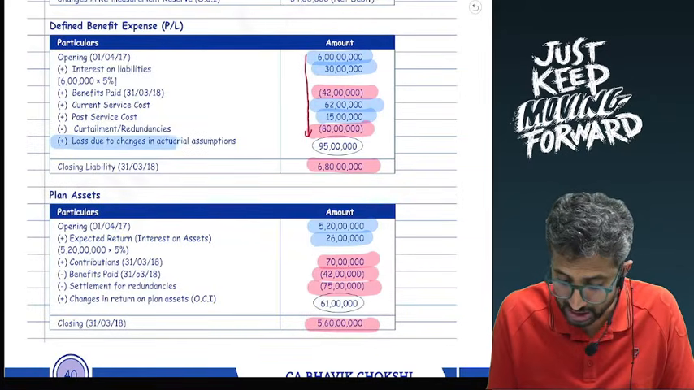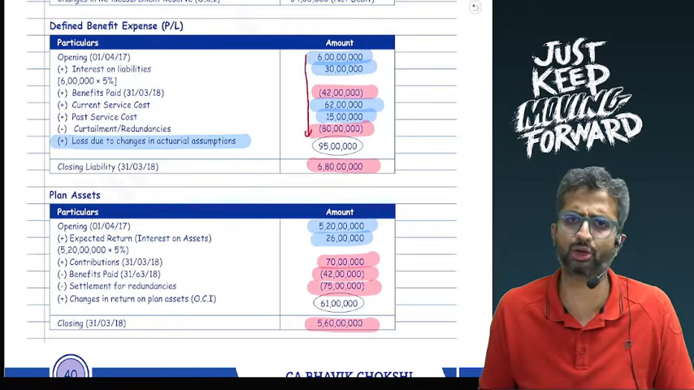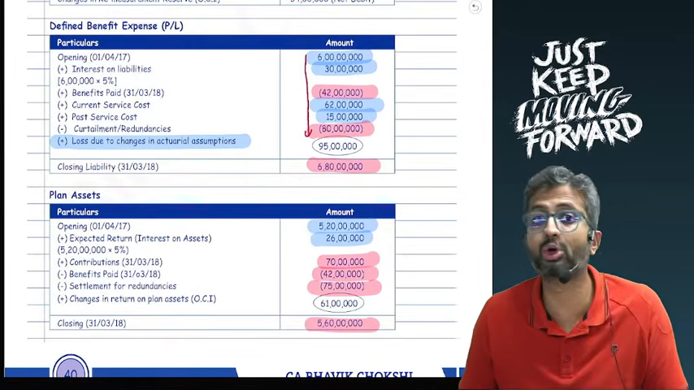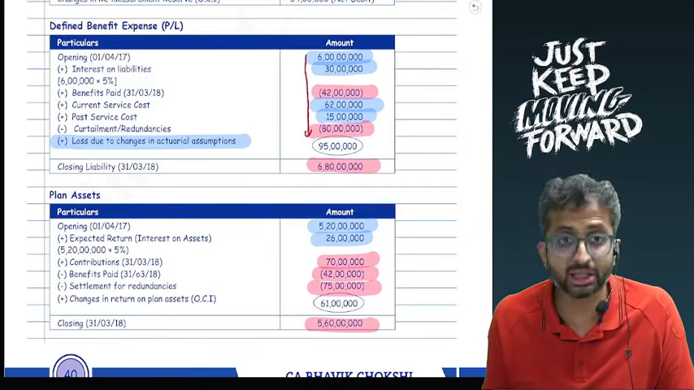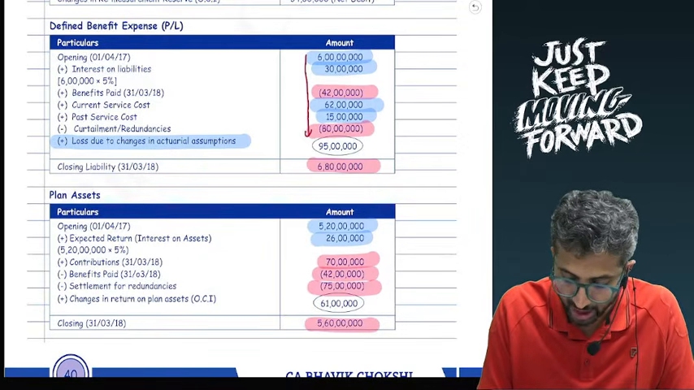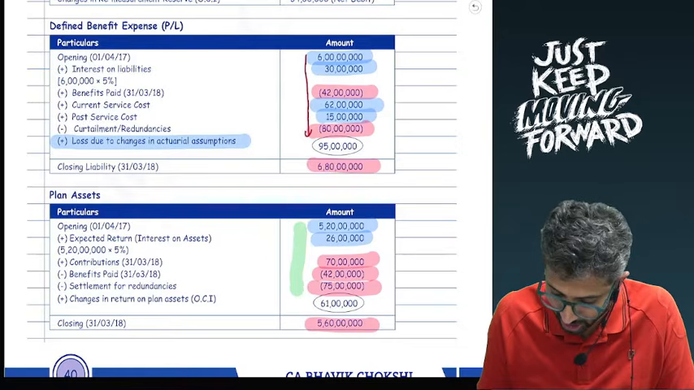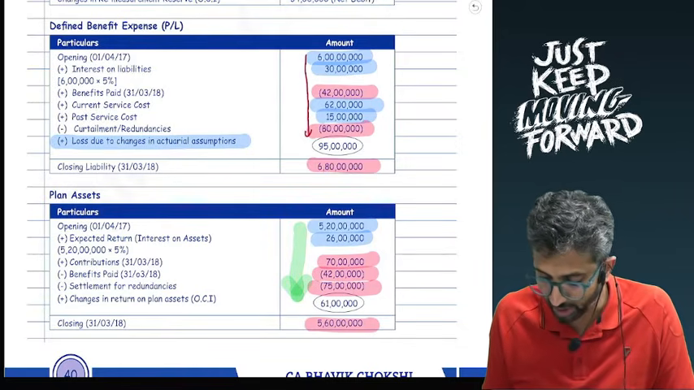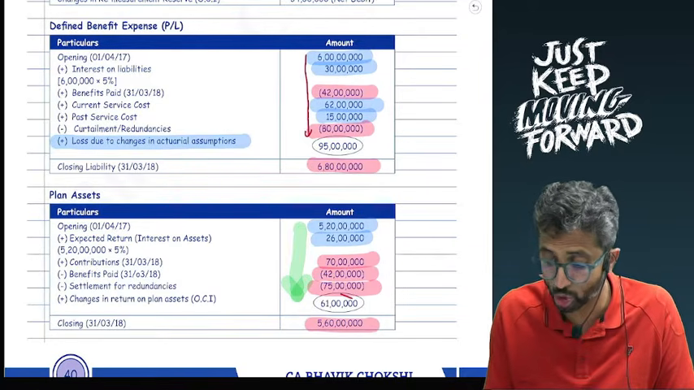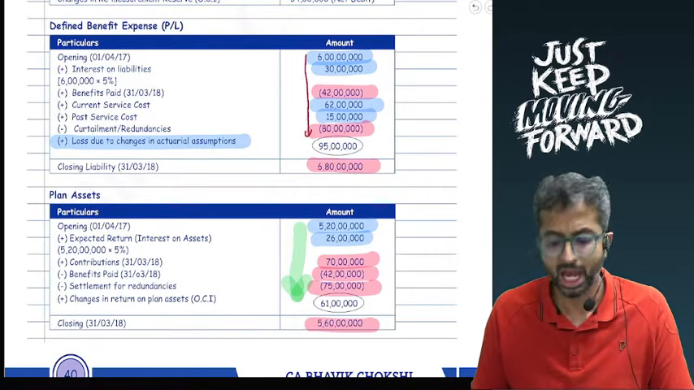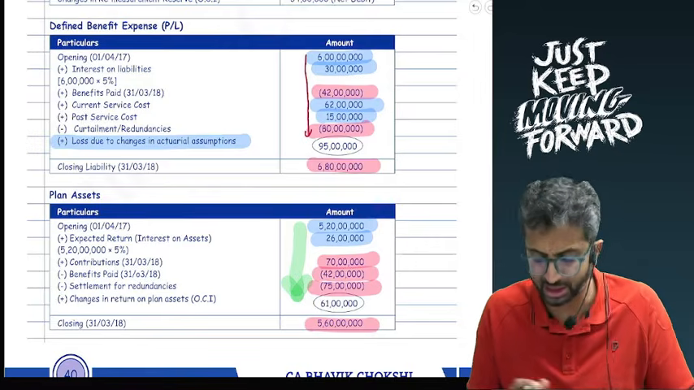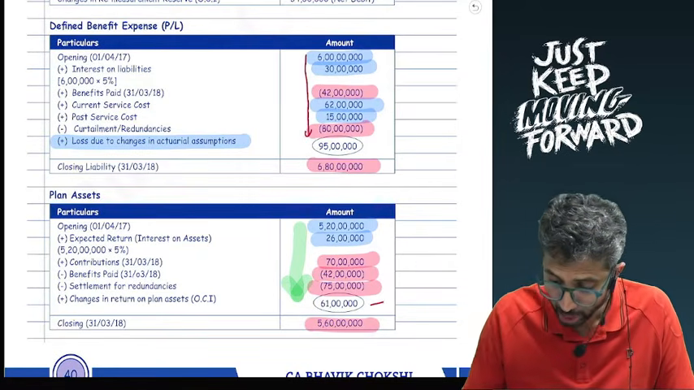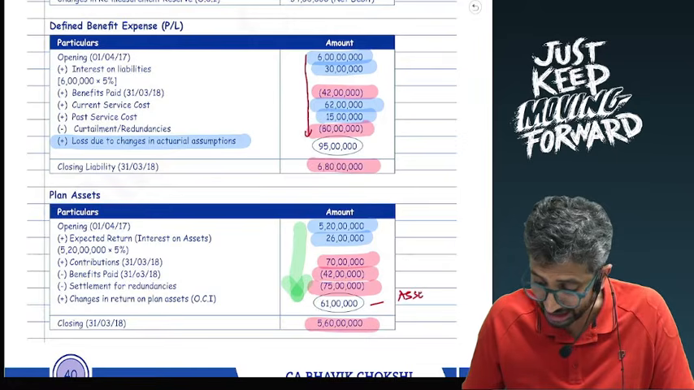This is because there is a loss due to changes in actuarial assumptions. This increases the liability, so credit the liability, debit will go to the remeasurement reserve. Similarly, there is plan assets. Ideally, if I go to see, this closing should reconcile. However, it does not, and as a result, we will try to find the balancing figure. This is due to changes in return on plan assets, and as a result, over here we will say that 61 lakhs is the changes in return on plan assets, but over here your plan assets will be debited because you are increasing it.